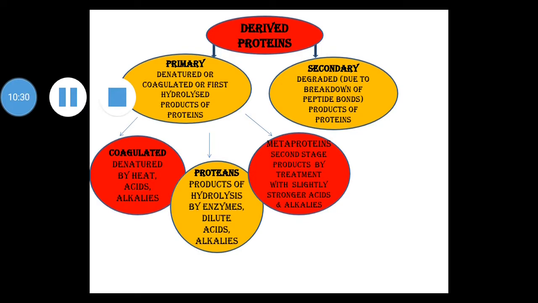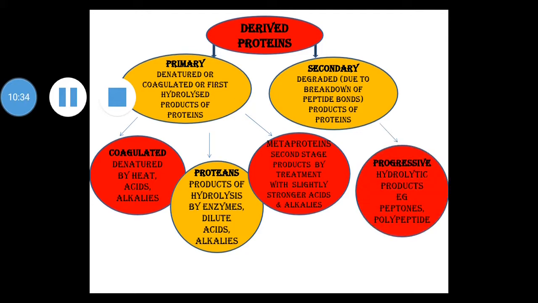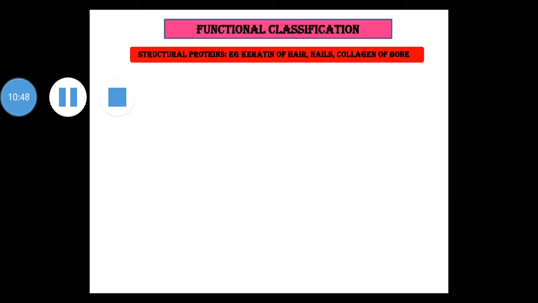Then secondary derived proteins have examples. These are nothing but progressive hydrolytic products. Example is proteose, peptones, polypeptides, peptides. Next is another basis. Here we have finished the first classification, that is classification based on chemical nature and solubility. Now next basis is functional classification.